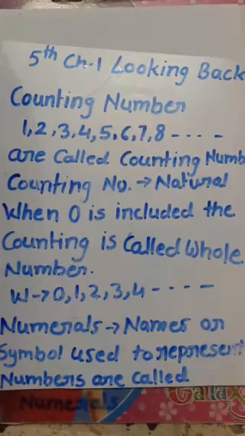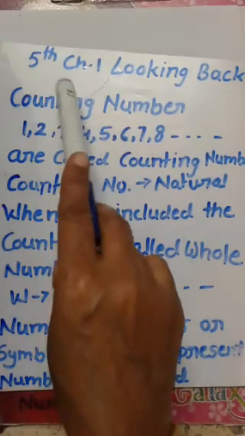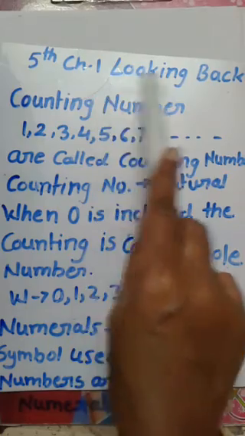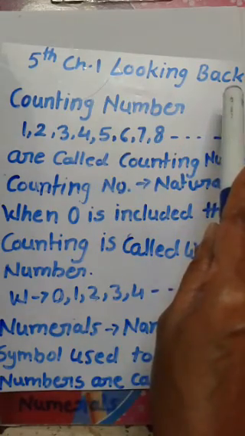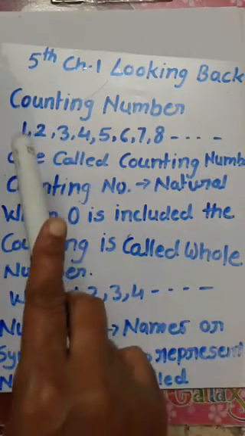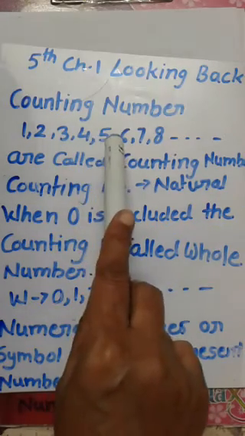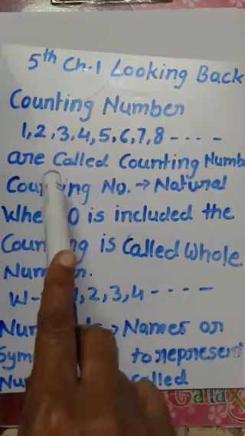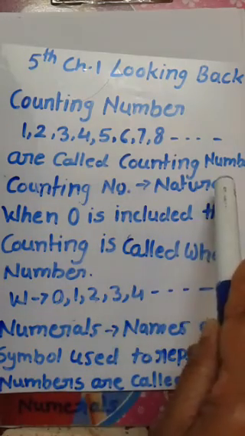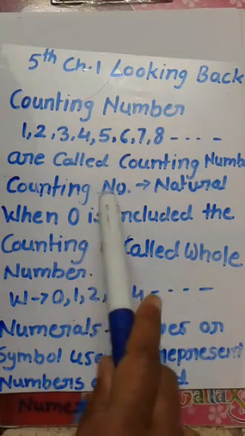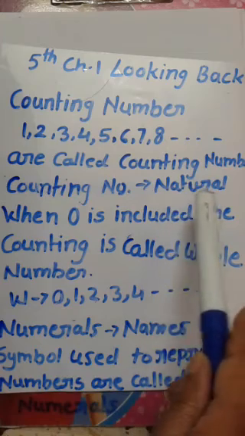We start 5th standard maths chapter number 1, Looking Back. We know what a counting number is: 1, 2, 3, 4, 5, 6. All these numbers are called counting numbers. A counting number is also called a natural number.